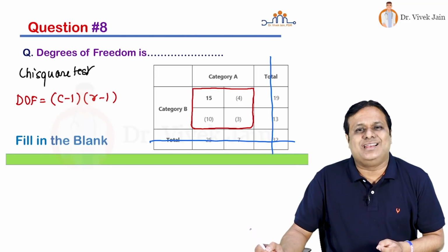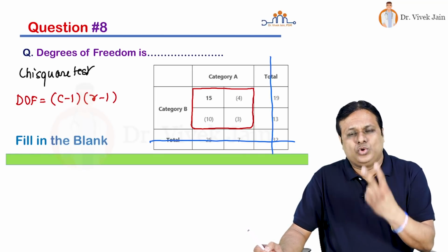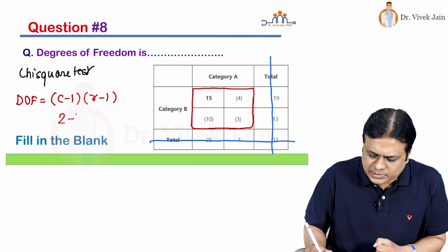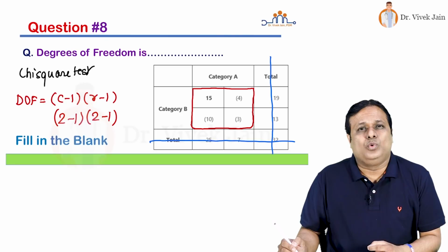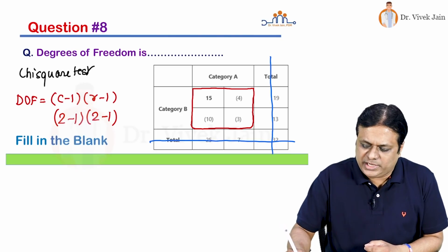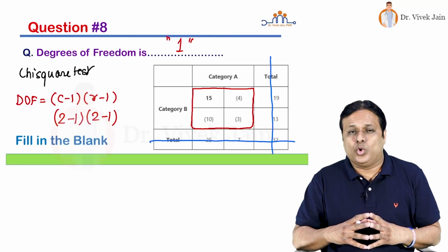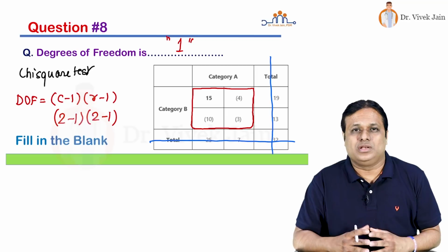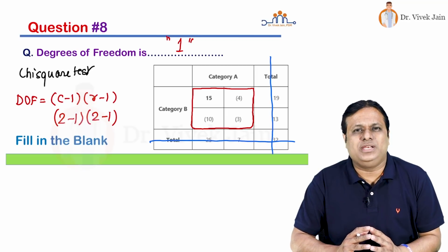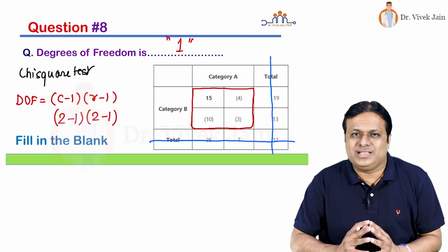So this red colored is the actual table. So it has got 2 columns, 2 rows. So this will be 2 minus 1, 2 minus 1, 1 into 1. So degree of freedom in this question is 1. I hope you have not attempted this easy question wrongly, because such questions are very commonly asked in the exam. You have to understand the concept.